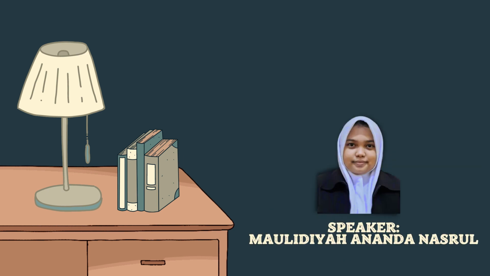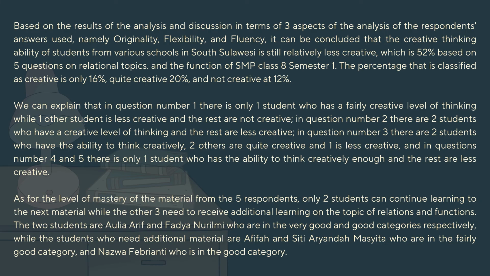Next, I will explain about the conclusion. Based on the result of the analysis and discussion in terms of 3 aspects of the analysis of the respondents' answers, namely originality, flexibility, and fluency, it can be concluded that the creative thinking ability of students from various schools in South Sulawesi is still relatively less creative, which is 52% based on 5 questions on relations and functions for 8th grade of junior high school semester 1.